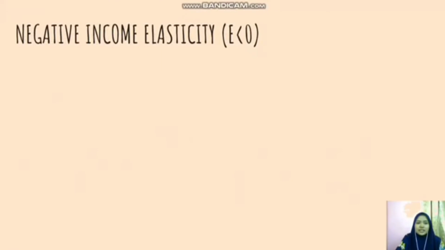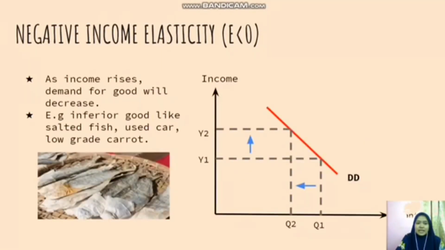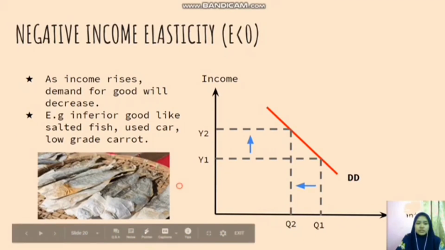The next part is negative income elasticity, which is E less than 0. As income rises, demand for goods will decrease. For example, inferior goods like salted fish, used car, low-grade carrot. This is because if our income rises, the demand will move to luxury goods compared to inferior goods.